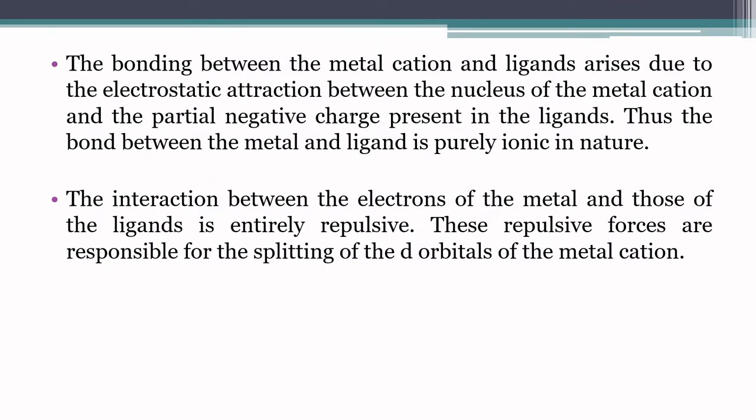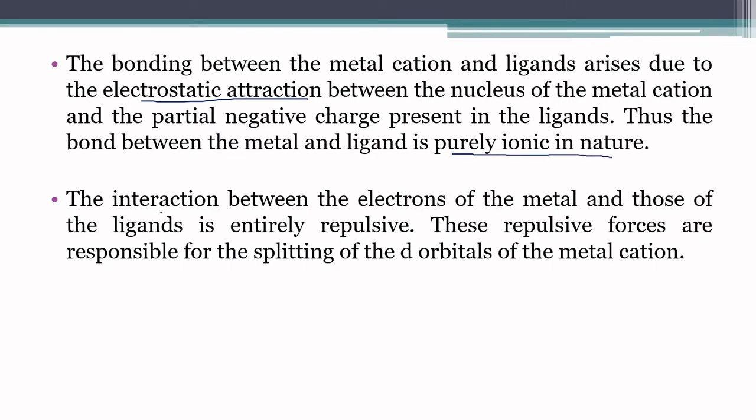And when we come to the interactions, as we already discussed, the bonding between the metal cation and the ligand arises due to the electrostatic attraction between the nucleus of the metal cation and the partial negative charge present in the ligands. That is, we are discussing an attractive interaction, and the bond between the metal and ligand is purely ionic in nature.